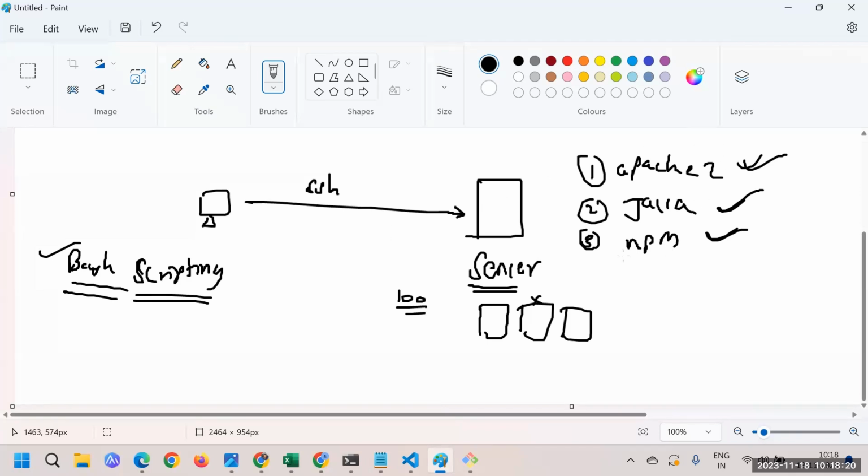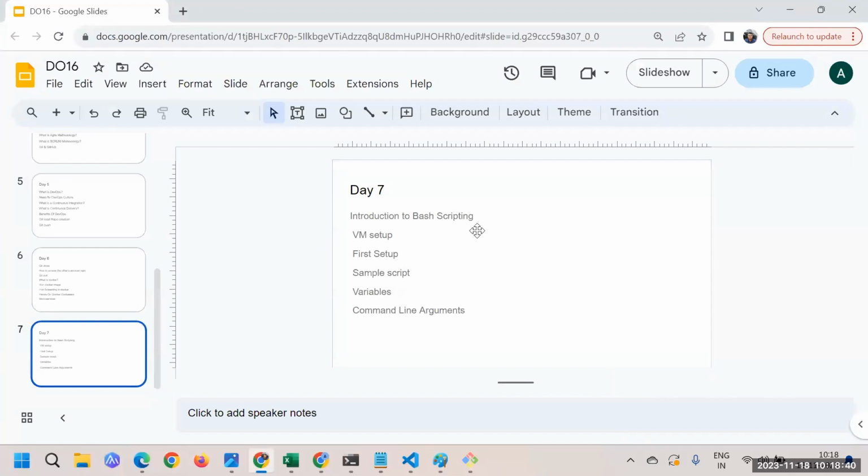So wherever we have to achieve automation, and we have a number of commands that need to be executed one after the other, there we're going to use bash scripting, and we're going to see some examples also. But before that, we'll talk about how to write a bash script and everything. So let's get started.